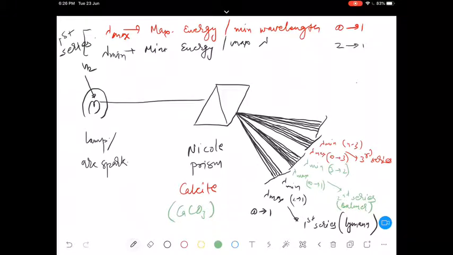I'll give you a complete table for these series. Third series, it was called Paschen series. Okay, this is the theoretical part where I don't think any confusion should be there. Is that correct?